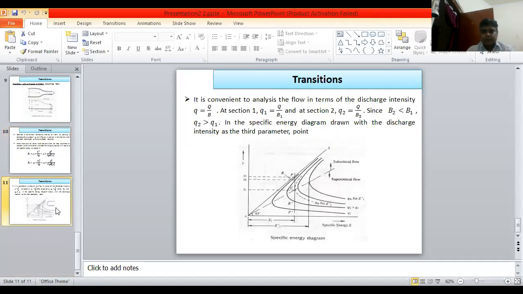This diagram shows the variation of depth and specific energy. It is convenient to analyze the flow in terms of discharge intensity. Discharge intensity, that is small q, is equal to capital Q by B. Discharge intensity means discharge per unit width. At section 1, q1 is equal to Q by B1 and at section 2, q2 is equal to Q by B2. Since B2 is less than B1, q2 is greater than q1. In the specific energy diagram drawn with the discharge intensity as the third parameter, the points will be considered.